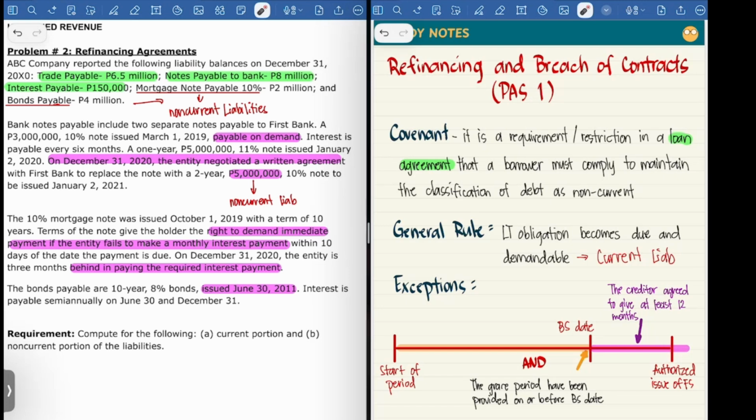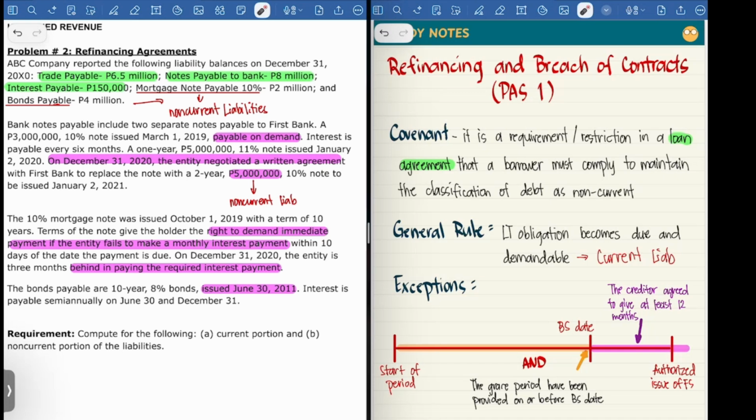The requirements are to compute for the current portion and the non-current portion. Highlighted in green are the liabilities that are normally classified as current liabilities. We have here the trade payable, the notes payable, and the interest payable. Kindly take note that if the interest payable is related to a long-term obligation, for example bonds, then not all interest payable is classified as current. But normally, if the problem is silent, then interest payable is a current liability.